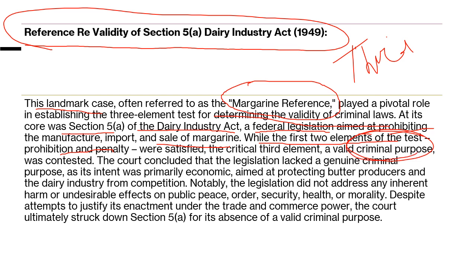The court concluded that this particular act, the Dairy Industry Act, lacks a genuine criminal purpose. The intention is mainly economic, because this is aimed at protecting butter producers and the dairy industry from competition. Whenever there is something related to competition or marketing, it is of economic nature and has nothing to do with criminal purpose. Notably, the legislation did not address any inherent harm or undesirable effect on public peace, order, security, health, or morality, despite attempts to justify its enactment under the trade and commerce power.